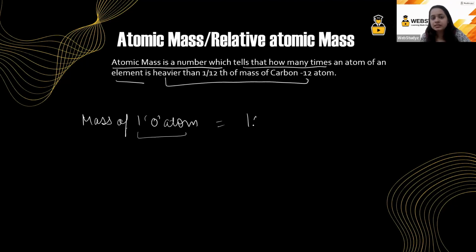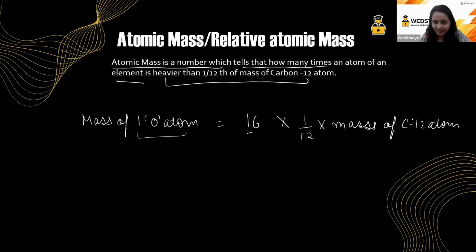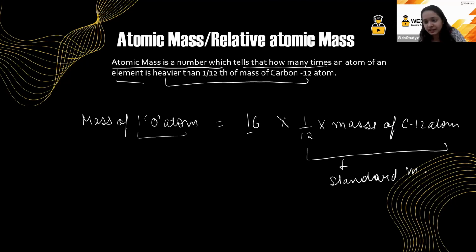It is 16 into 1 by 12 into the mass of a carbon 12 atom. Correct? So this is 1 by 12 into the mass of a carbon 12 atom. This is our standard mass. Yes, it is the standard mass, and we have named it the atomic mass unit.